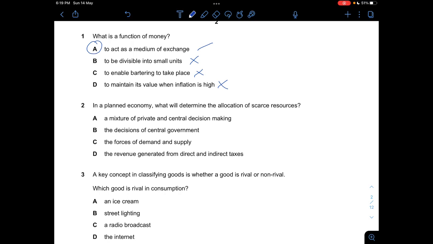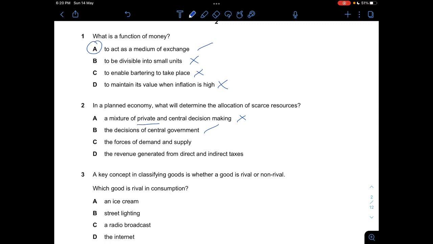Okay, in question 2, in a planned economy, what will determine the allocation of scarce resources? The planned economy is an economy where every single economic plan is actually decided by the government. So there's no market forces or price mechanism in here. So this one will all be done by the government. So let's see which one is the most suitable one. A says a mixture of private and central decision making, which is wrong because there is no private decision making. And B, the decisions of the central government, this is correct.